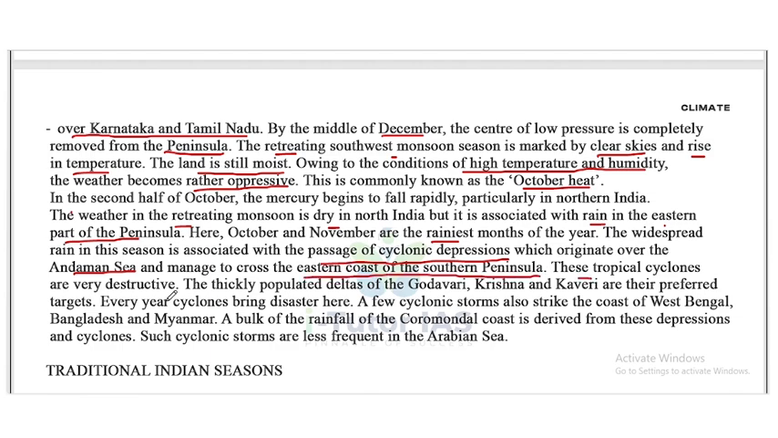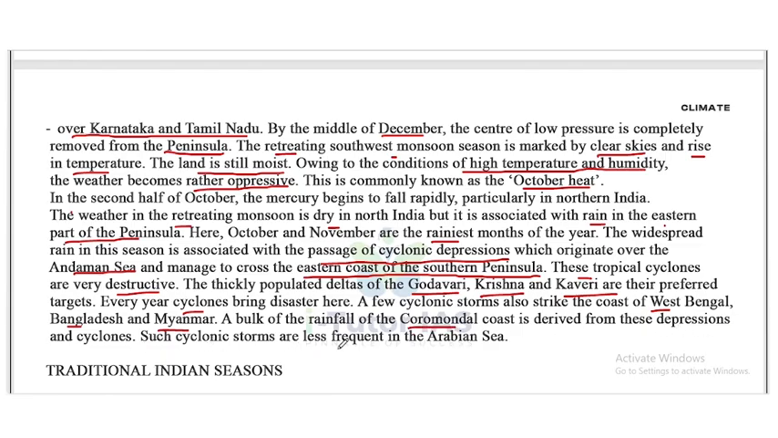These tropical cyclones are very destructive. The thickly populated deltas of Godavari, Krishna and the Kaveri are their preferred targets. Every year, cyclones bring disasters here. A few cyclonic storms also strike the coast of West Bengal, Bangladesh and Myanmar. A bulk of the rainfall of the Coromandel coast is derived from these depressions and cyclones.